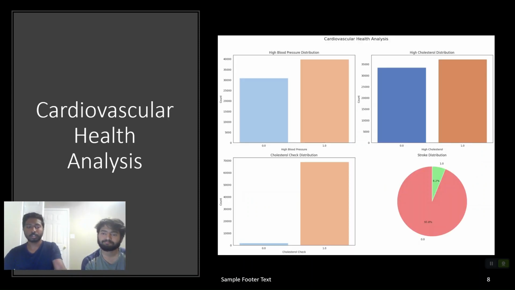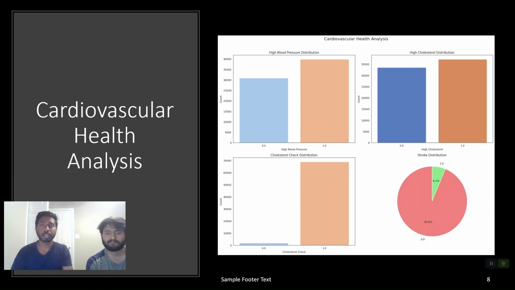Thank you, Atharva. Now I'd like to take over, and let's look at the cardiovascular health analysis. We plot three bar graphs where we look at high blood pressure distribution, followed by cholesterol distribution and cholesterol check distribution. We find a pretty even distribution in both the high blood pressure as well as high cholesterol distribution, where both parameters seem to be balanced, with a few thousand imbalance present.